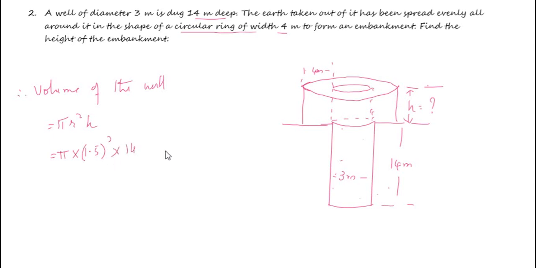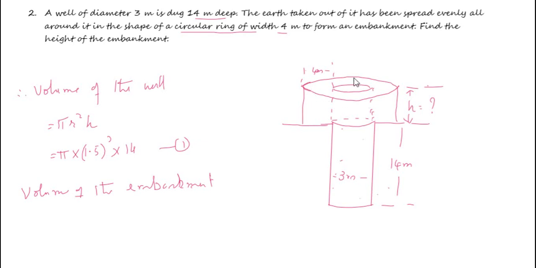H is 14. This is 1. Volume of the embankment, we need to find out. Let us take the height of the embankment as h.